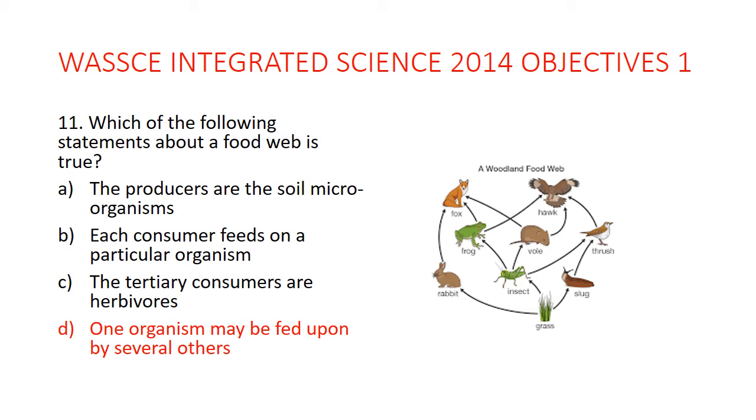So the answer is what? D. One organism may be fed on by several others. Over here, for instance, the insect, I think it's the grasshopper, could be fed on by the frog. The thrush, that's the bird over there, could also feed on it. And the vole, that's the rodent over there, could also eat the insect.